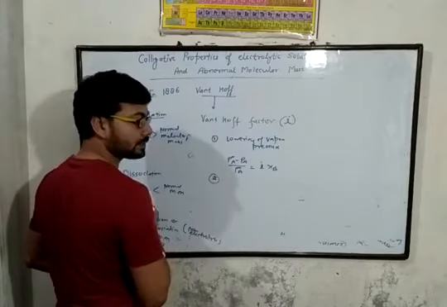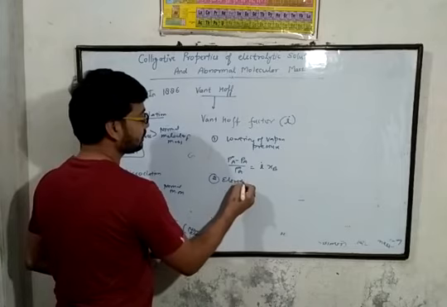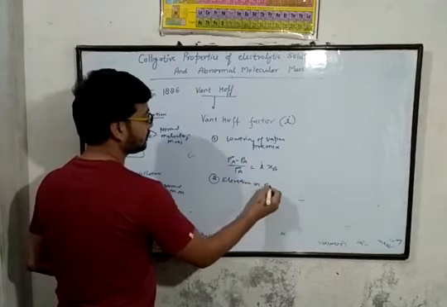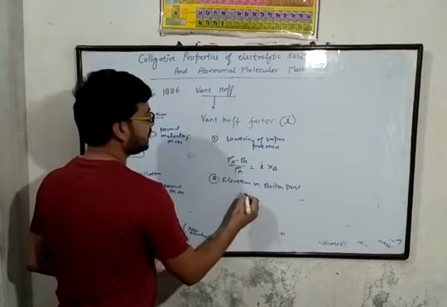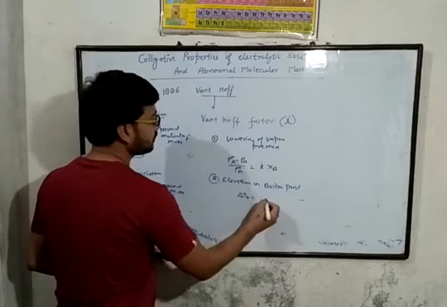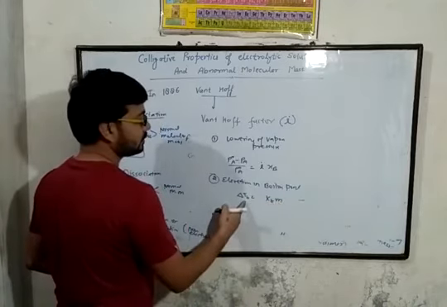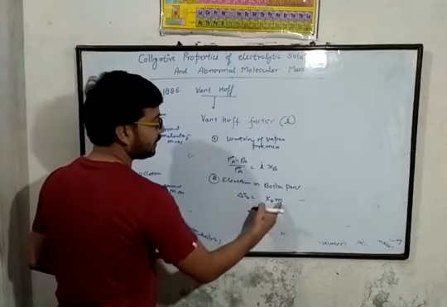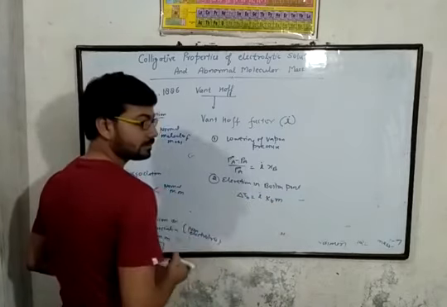Now the second equation, elevation in boiling point. Means delta Tb is equal to Kb into small m, where the Van't Hoff factor is introduced as i.